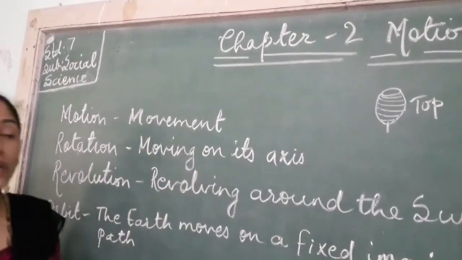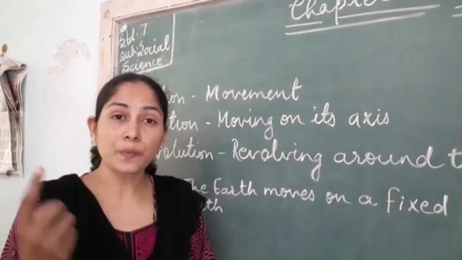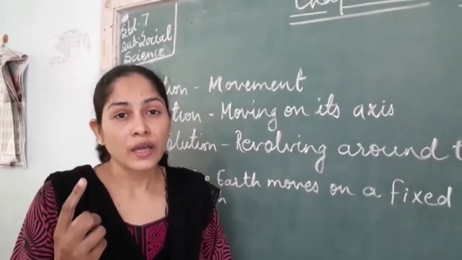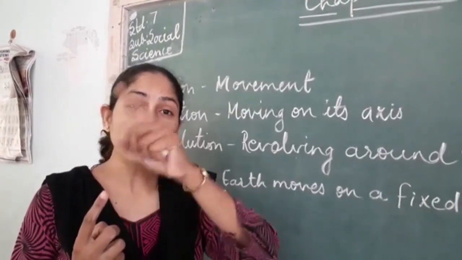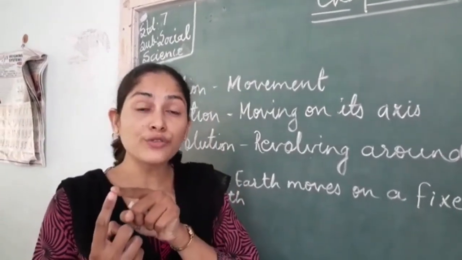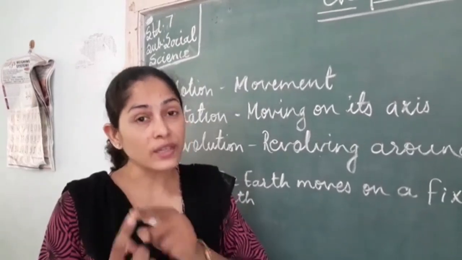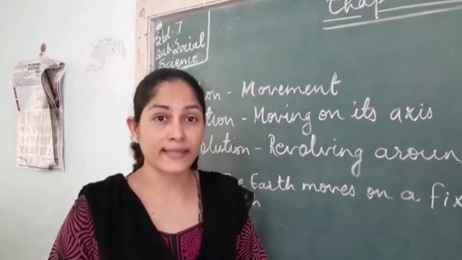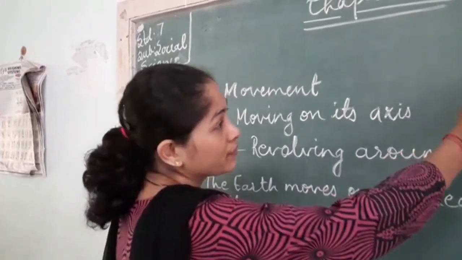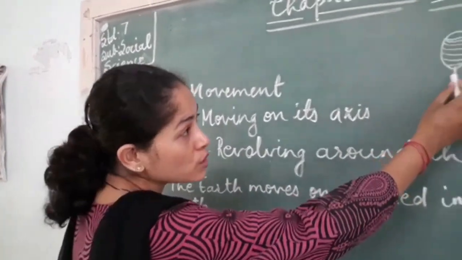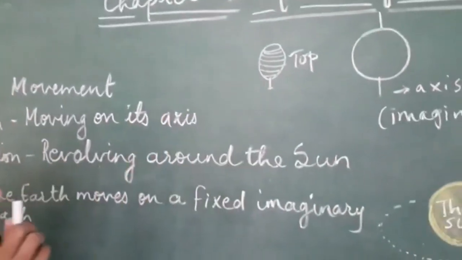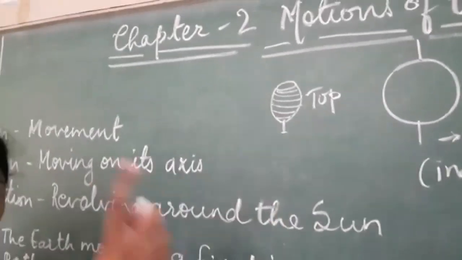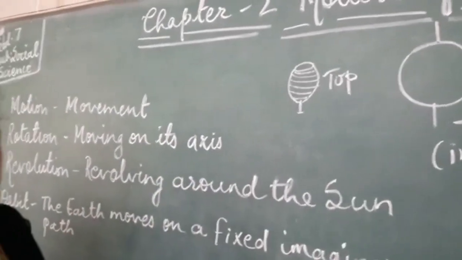Okay, now have you tried spinning ball on your finger? That is finger spin. If you have tried that, you will see that ball is moving on the support of the fingertip. In the same way, the earth also needs a support on which it moves, and that is axis. Now take for an example, we have a top. Top moves on the support of this pin and it keeps on moving on one place. So moving on one place, that is rotation.